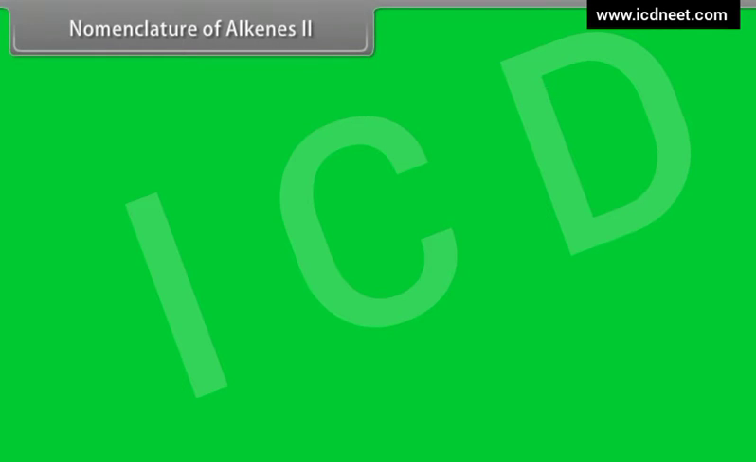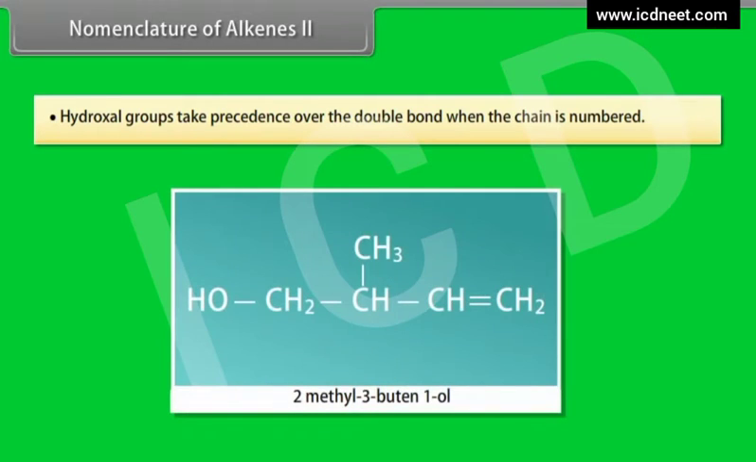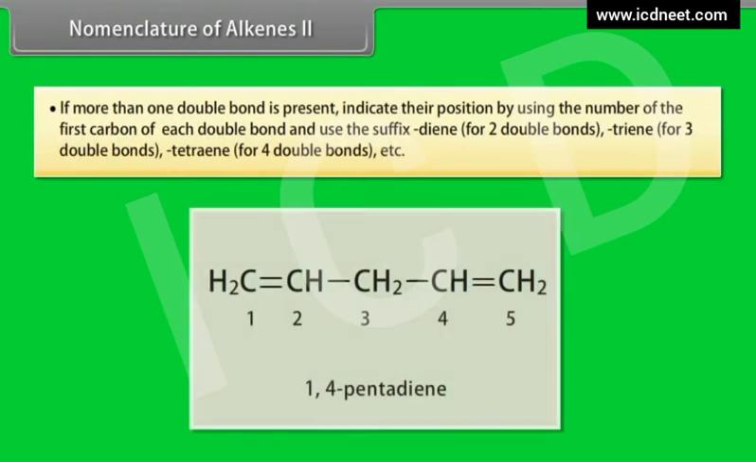Nomenclature of alkenes, Part 2. Step 7. Hydroxyl groups take precedence over the double bond when the chain is numbered. This compound is 2-methyl-3-butene-1-ol. Step 8. If more than one double bond is present, indicate their position by using the number of the